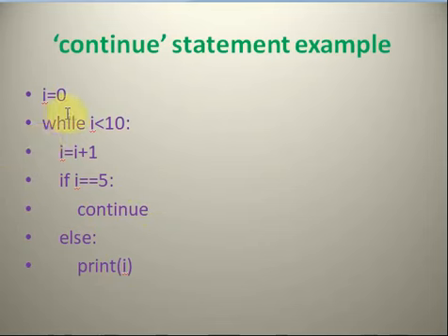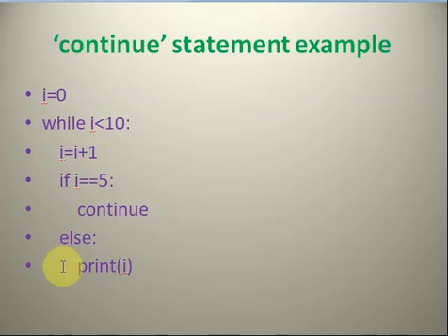See, I equal to 0, while I less than 10: I is increased by 1. This I is compared with 5. If this becomes true, it will continue and it will not print, it will increment, it will continue the loop without executing the statements after continue.